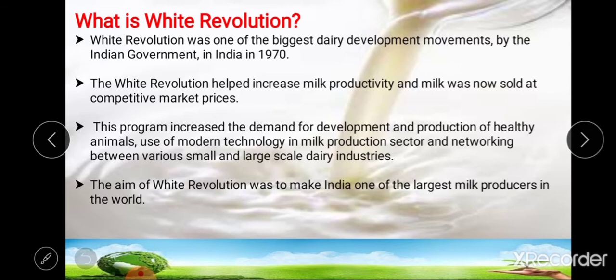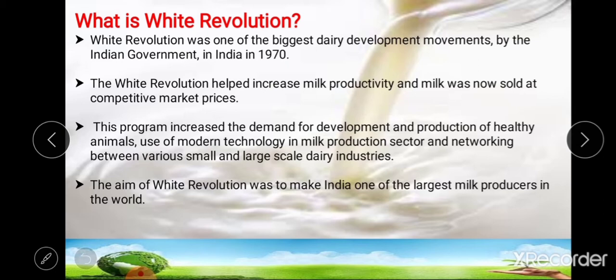This White Revolution was one of the biggest dairy development movements by the Indian government during 1970. It was a step taken by the Indian government to develop and help the dairy industry sustain itself economically by developing a cooperative while providing employment to the poor people.